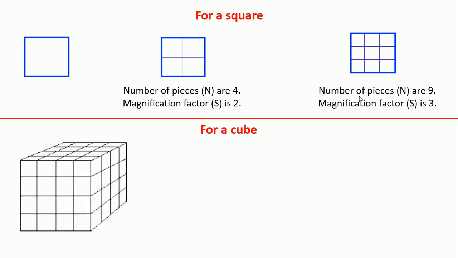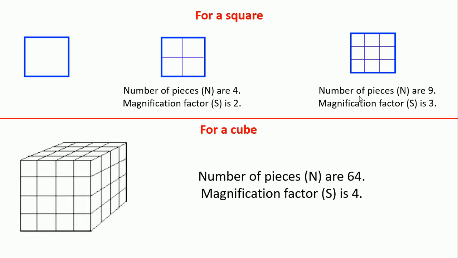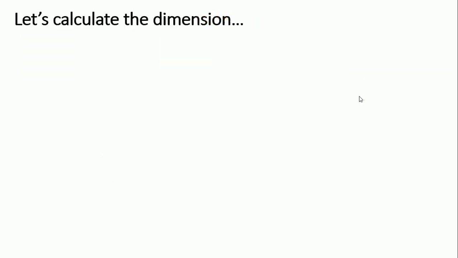Let's consider a cube. You can see we are dividing this cube into 64 equal self-similar pieces by reducing the length L by 4. That means here the magnification factor is equal to 4. Okay, fine. Let's calculate the dimension.